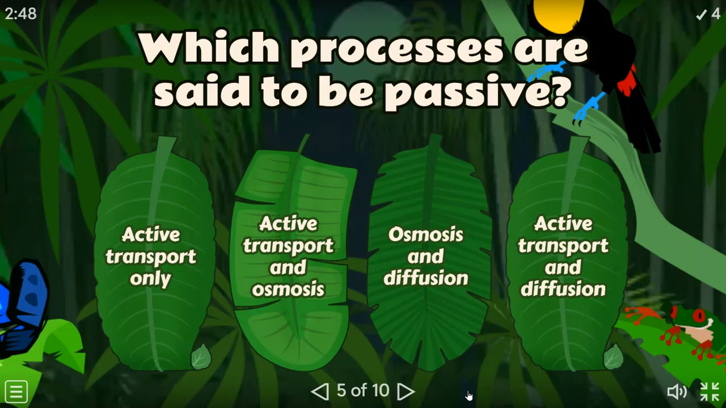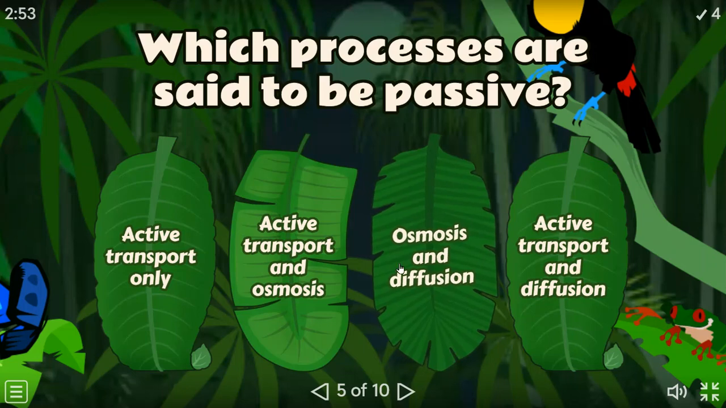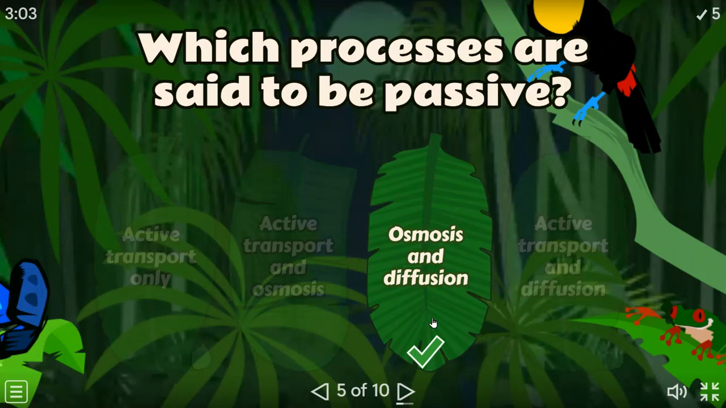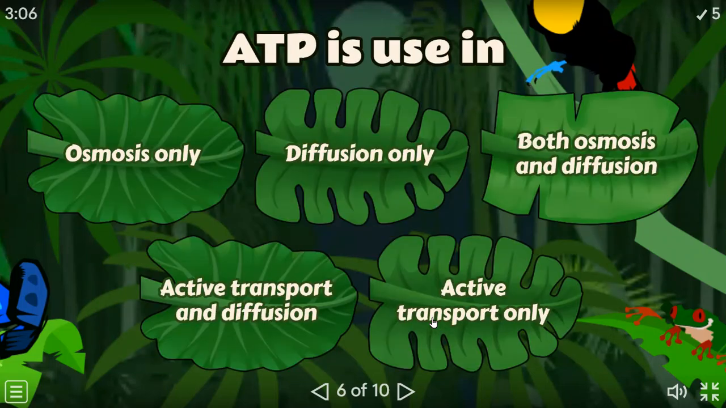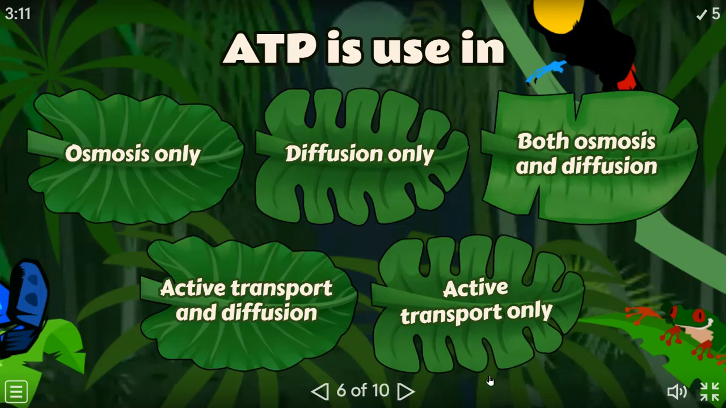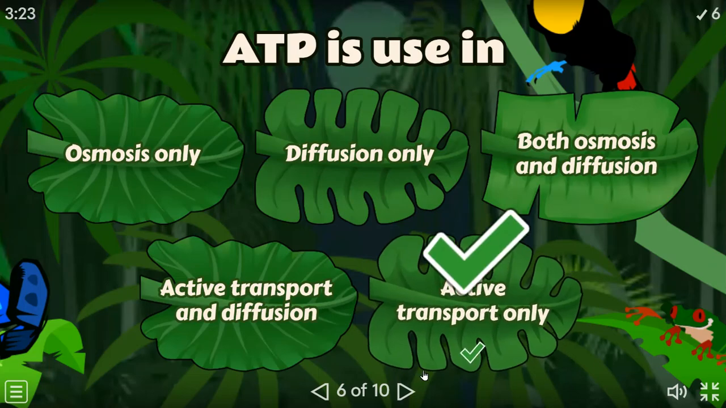Diffusion. Okay, diffusion does not require any energy, but here we have the diffusion and osmosis option. What do you think about this option? Is this correct? Yes, this is correct. Osmosis also does not require any energy, and it is actually the movement of water along the concentration gradient. Okay, ATP is used in... So ATP is only required in active transport. Very good. It is only required in active transport.